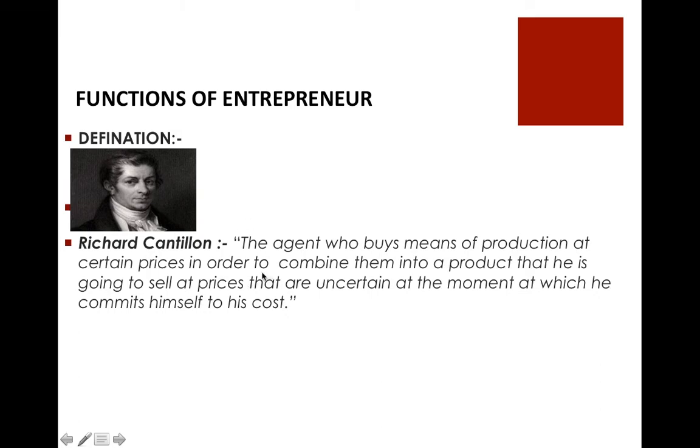Another part says in order to combine them into a product that he is going to sell at prices, which are uncertain, meaning not sure at the time when he undertakes the activity, when he commits himself in procuring or paying for these means of production. He is not confident whether he will be in a position to get this money back.